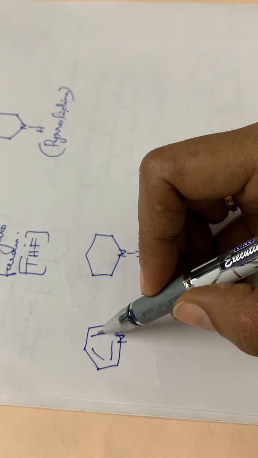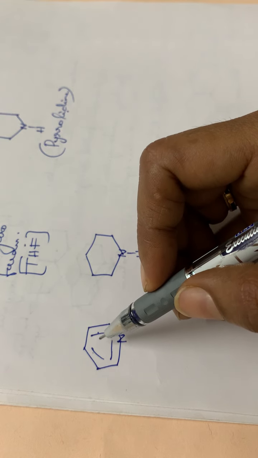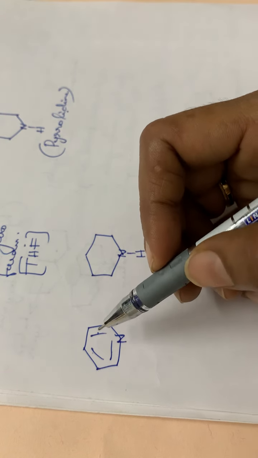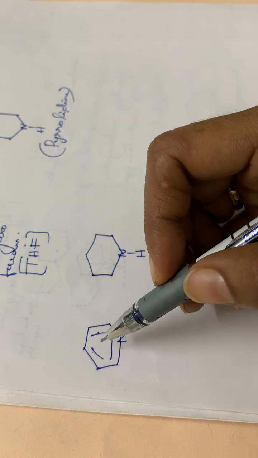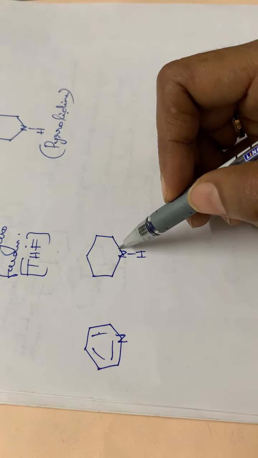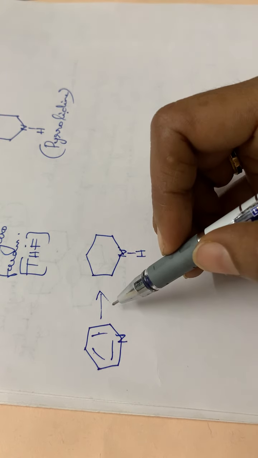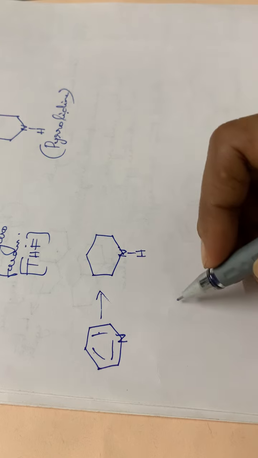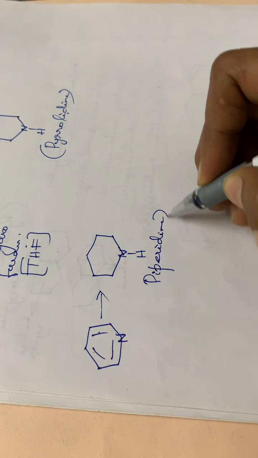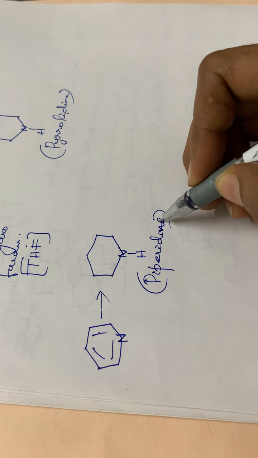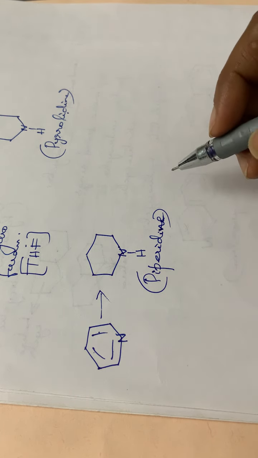If these 3 double bonds are hydrogenated, 6 hydrogen atoms will be added. So the compound will be converted to this type, okay. When it undergoes reduction, the compound will be piperidine. Pyridine, on hydrogenation, will be piperidine.